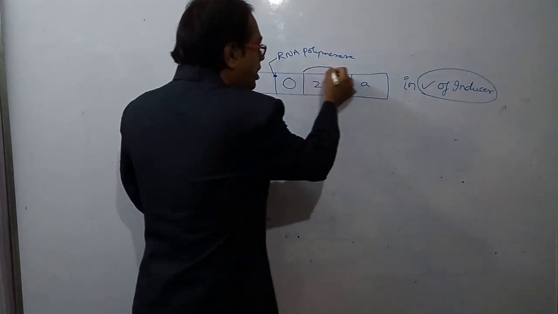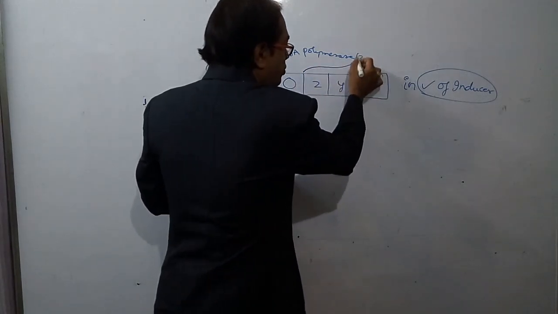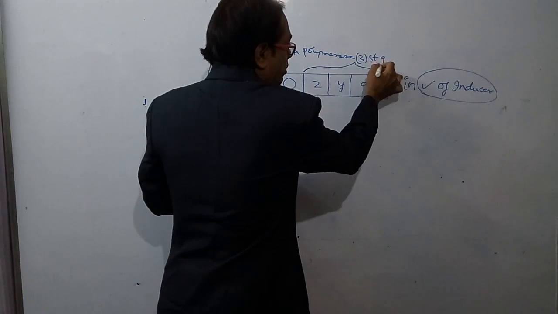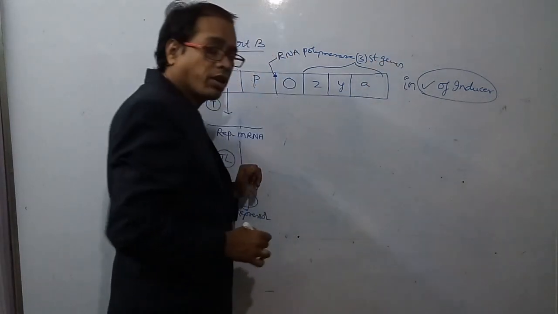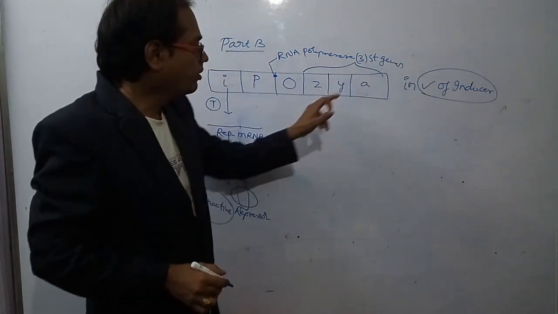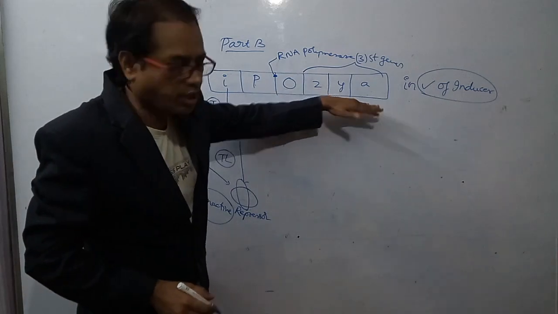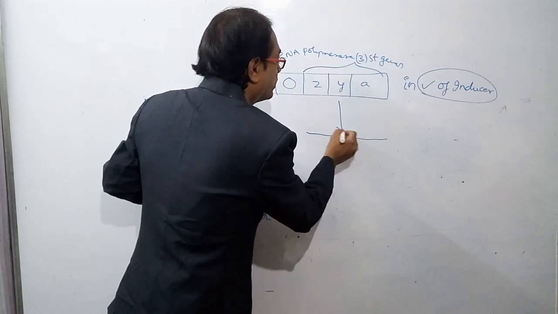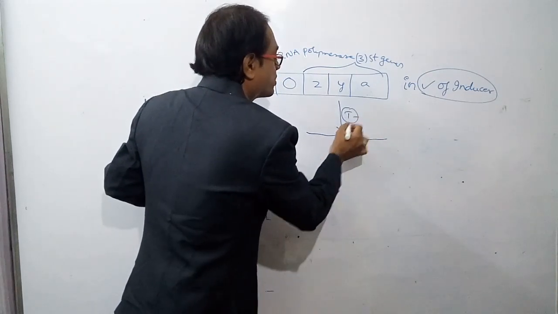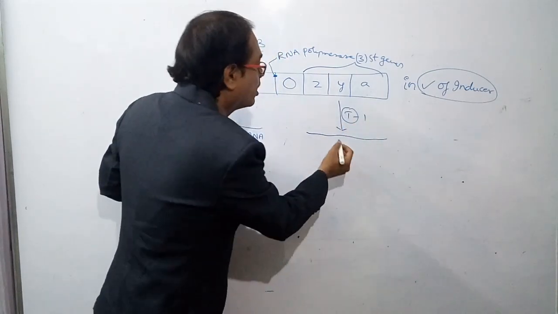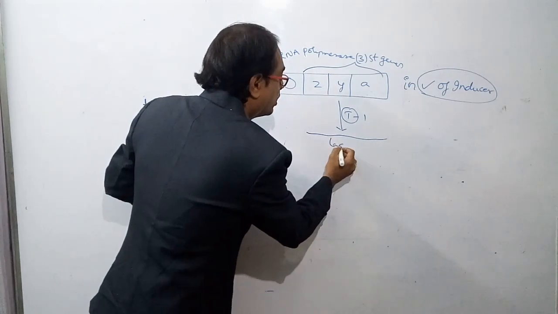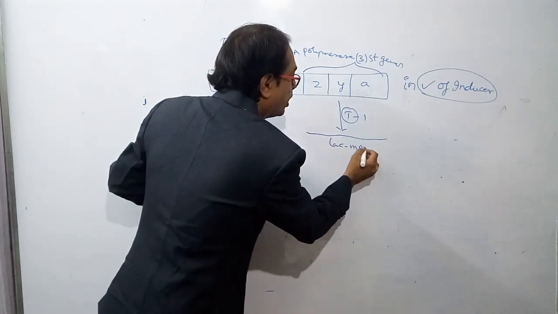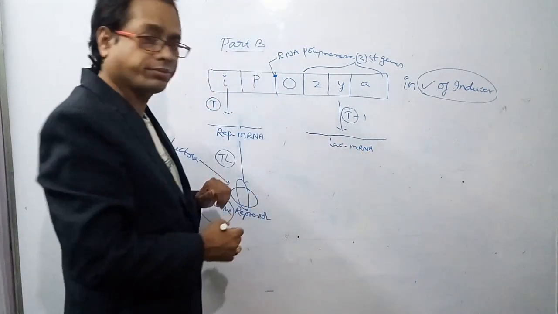So, these three are called the structural genes. The number of structural genes is 3. From these 3 structural genes, transcription occurs. One transcription occurs, and lac mRNA is synthesized.